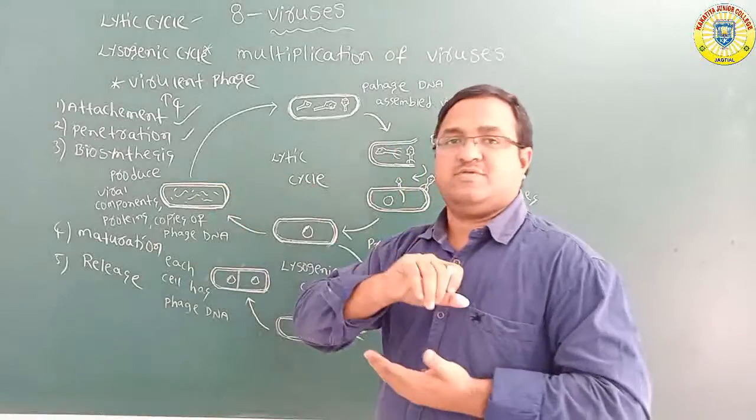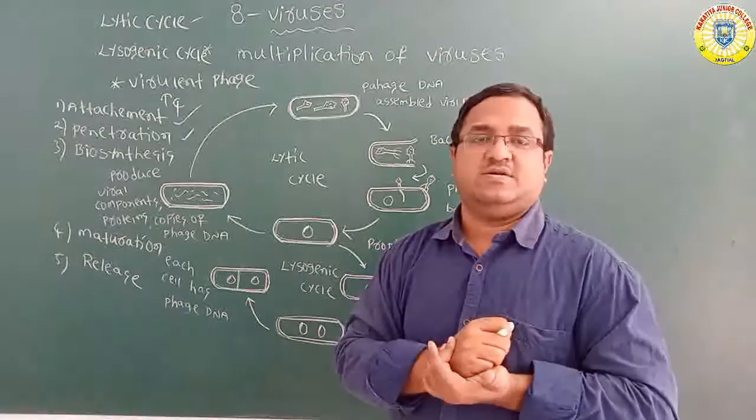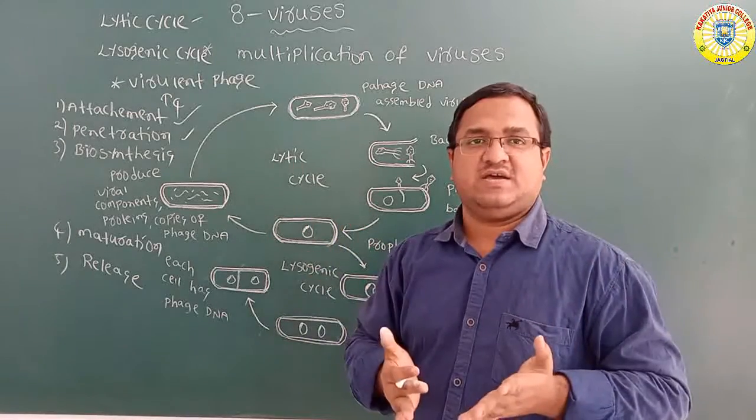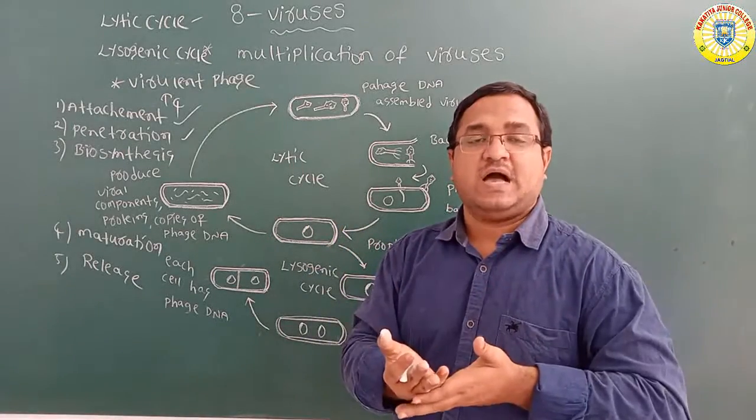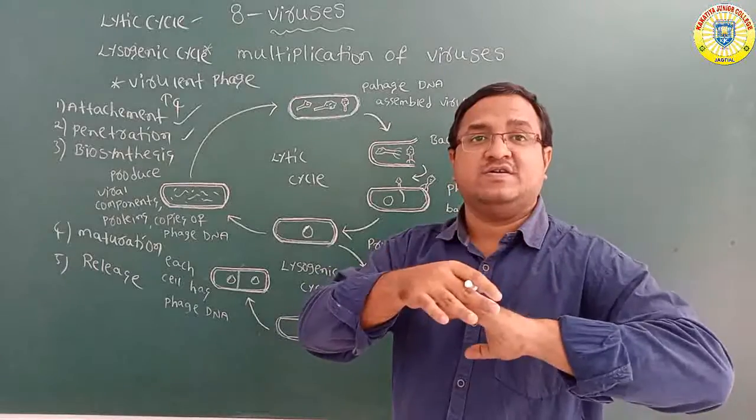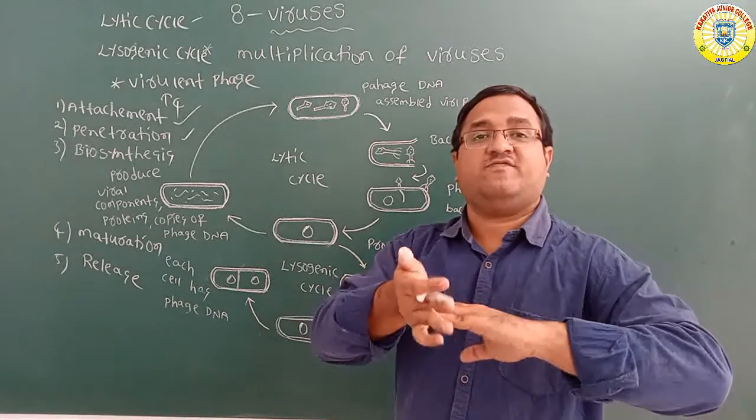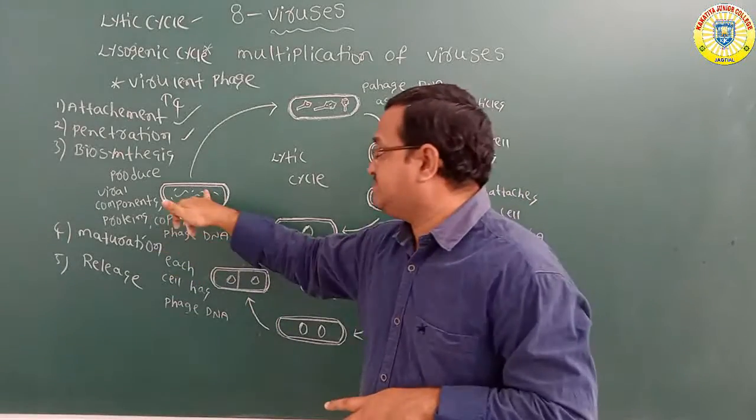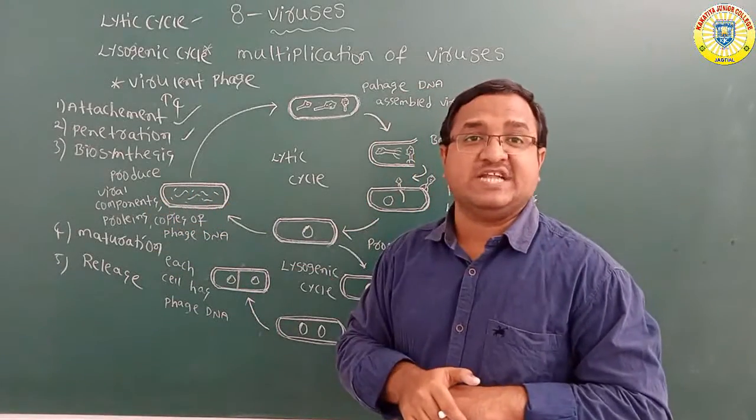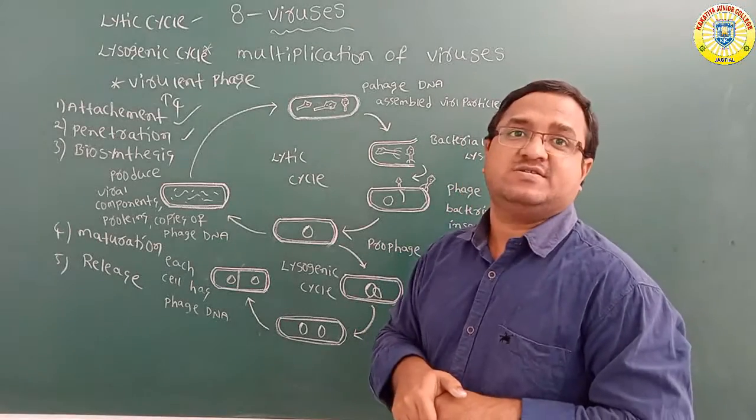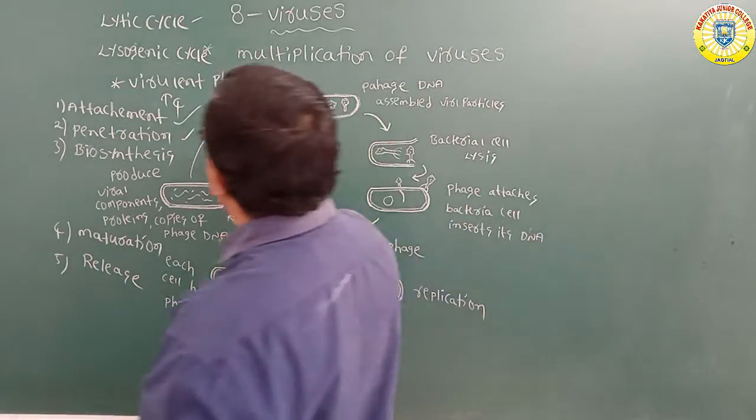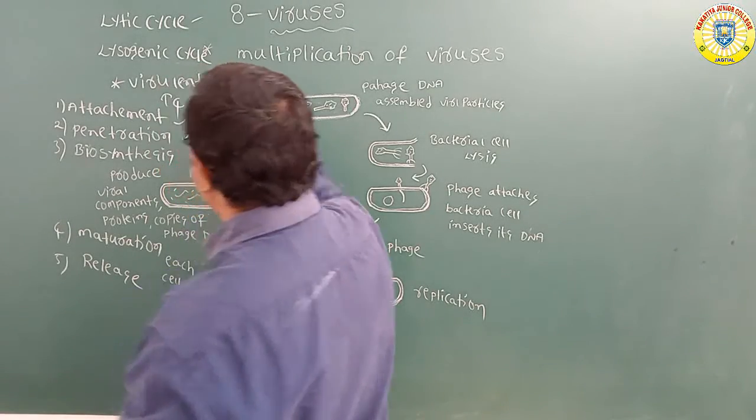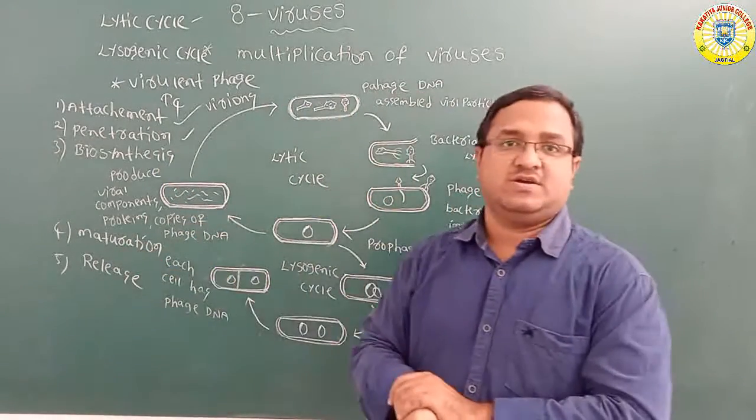Okay, that is maturation. What is maturation? In this maturation, the phage DNA and capsid proteins are assembled into complete virions. Phage particles are produced completely here in this maturation. What do we call the phage particles? Phage particles we also call virions. Virions are produced at the stage of maturation.